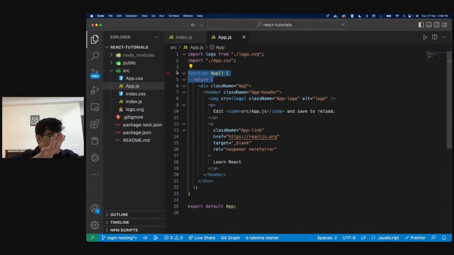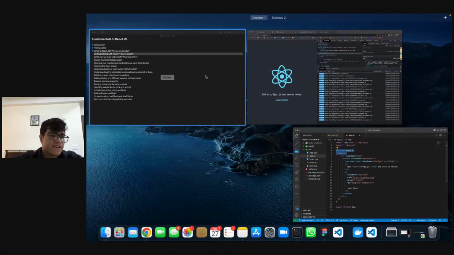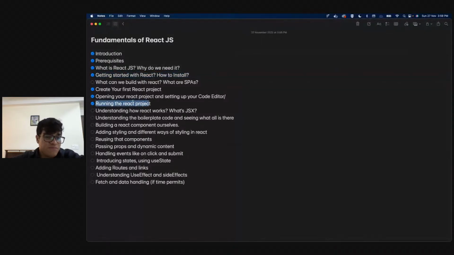If you're having trouble understanding this, let me code further, you will understand it. All right. Correct. Okay. So we have done this as well. We have done this as well. And now we are running our React project. Correct. So we have moved actually the first hour is over.